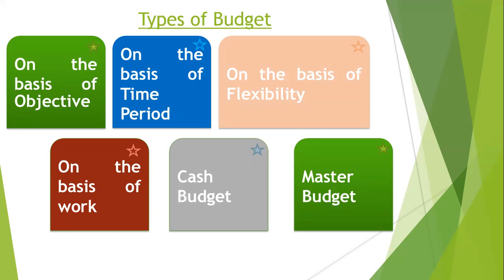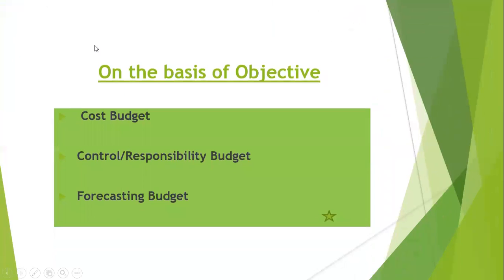Now we will see the different types of budget in detail. These are basically the main five types of budget. But within these types, there are again some types which we will understand. Our first type of budget is on the basis of objective. So let's see how many budgets we can make on the basis of objective.